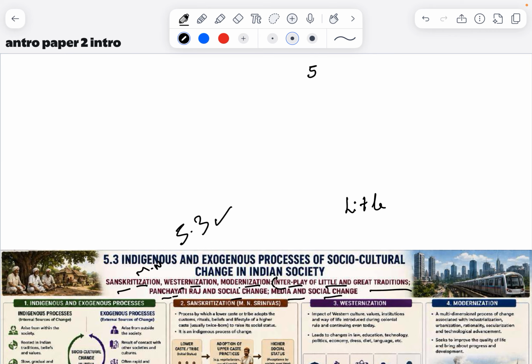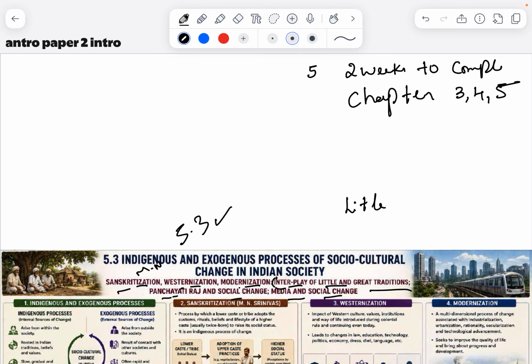I will take almost 2 weeks to complete chapters 3, 4, 5. This will complete Indian society and civilization. We'll be covering it in 2 weeks.